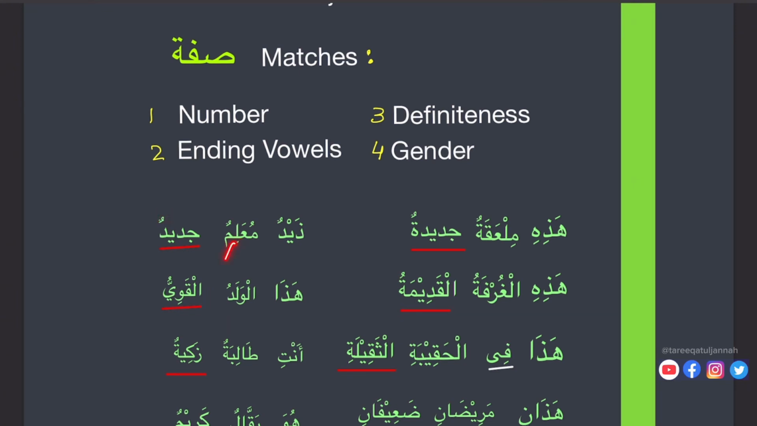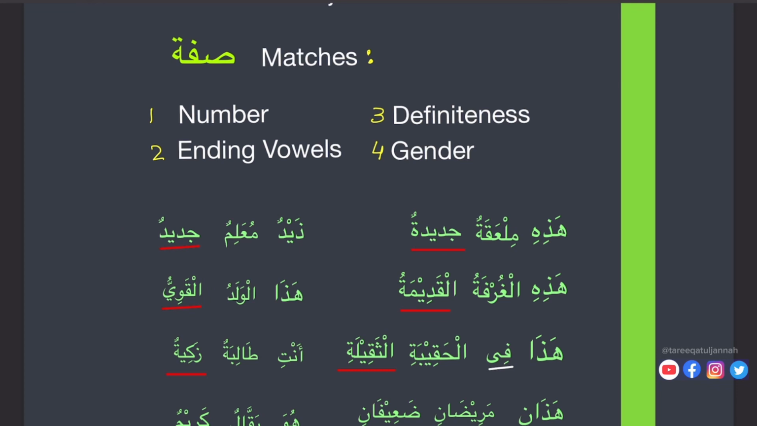We cannot go like here is something jar and here is something rafa. No, they will match in definiteness, in gender, in number, and ending vowels. So now here we see, if there are two people and we say muallimani, we know for two we add alif and noon. Muallimun, muallimani. Then this would be jadidani. If there are two, then this will not be only jadidun. This will be again alif and noon, jadidani.